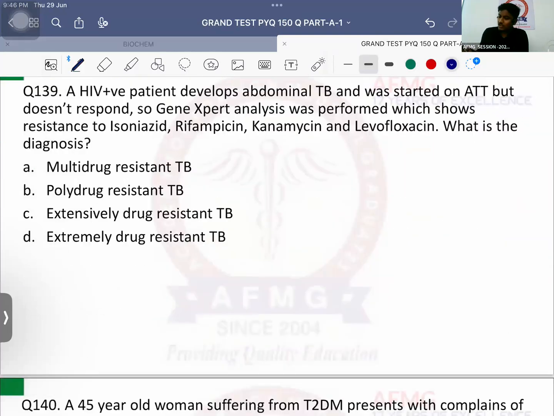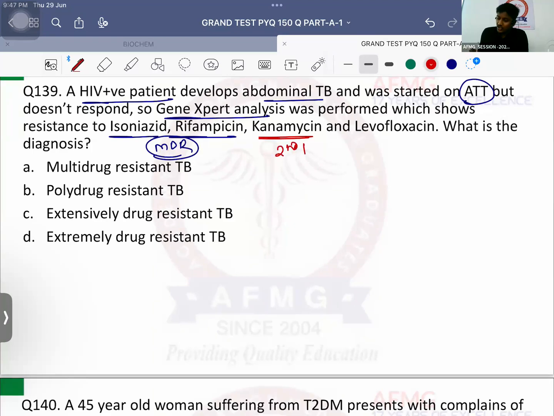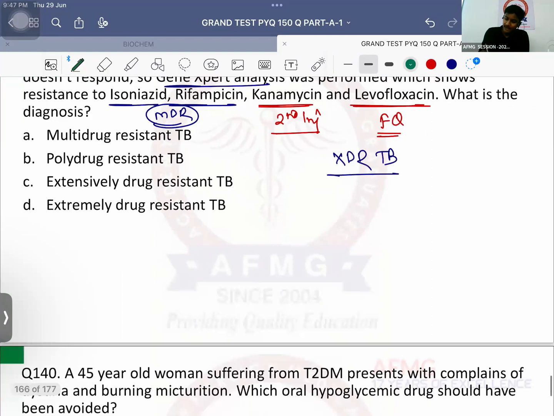Question number 139. A HIV positive patient develops abdominal TB and was started on anti-tubercular therapy but does not respond. So gene expert analysis was performed which shows resistance to isoniazid and rifampicin. यहाँ तक तो ये क्या हो गया? Multi-drug resistant TB. Plus there is also resistance to kanamycin, that is second line injectable drug, along with levofloxacin, which is a fluoroquinolone. What is the likely diagnosis? XDR-TB. Extensively or extremely? It is extensively drug-resistant TB.